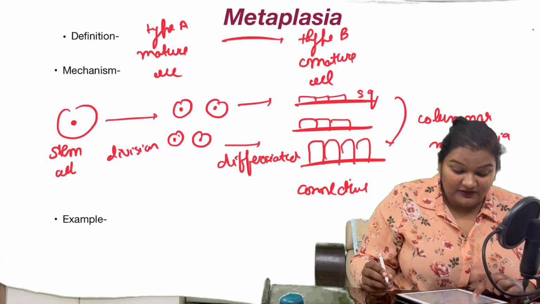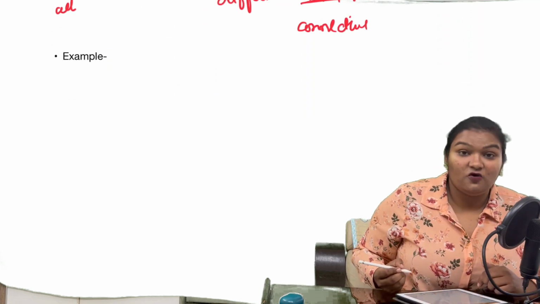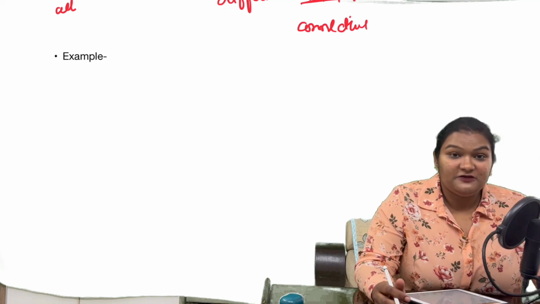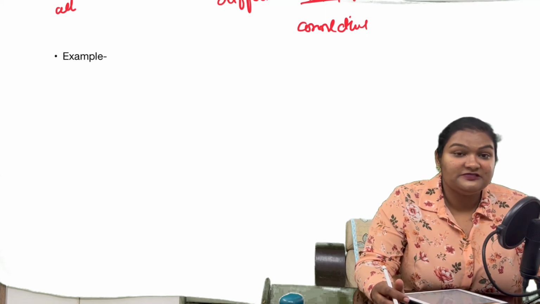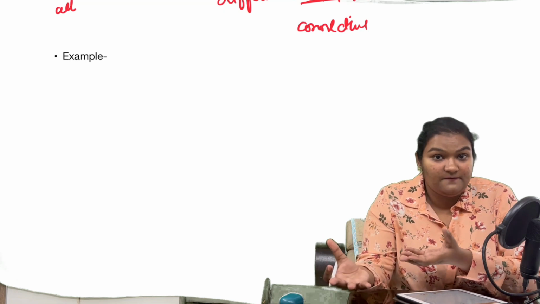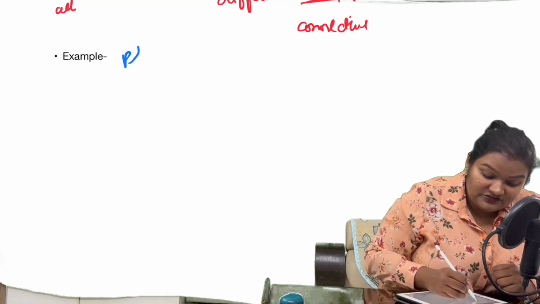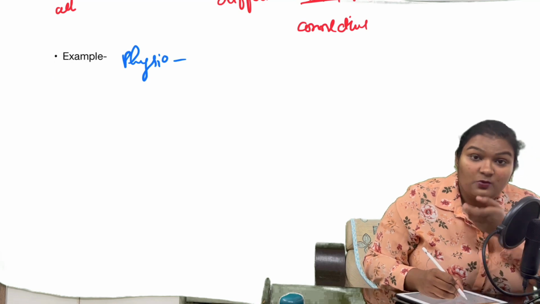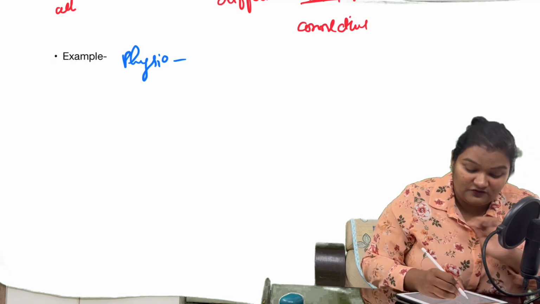Right. Now let us see the examples for metaplasia. I spoke in the previous lectures that we are going to see a physiological example and a pathological example. For the physiological example, the example is the cervix, the squamo-columnar junction in the cervix.